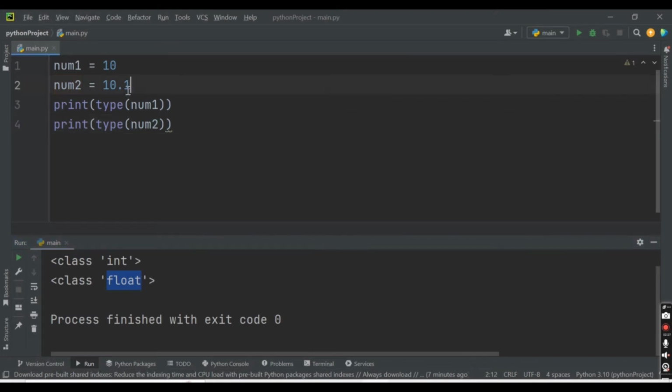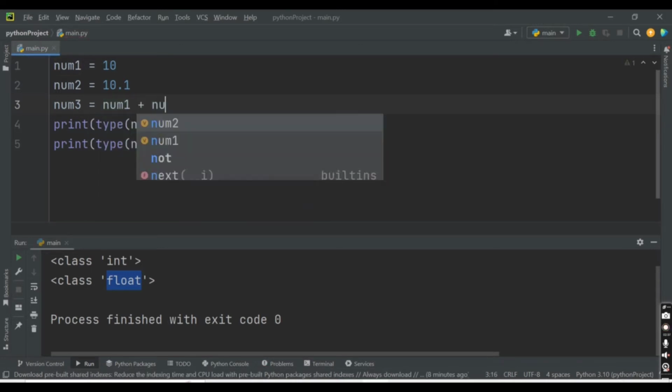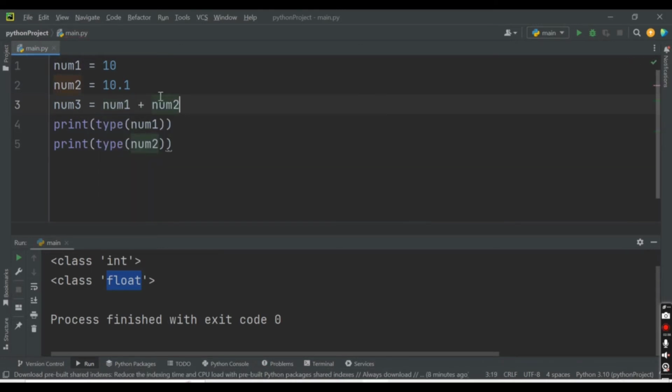Now let's try to add these two variables. Let's have another variable here, num3, and we will add num1 plus num2. Now we will print the value of num3.